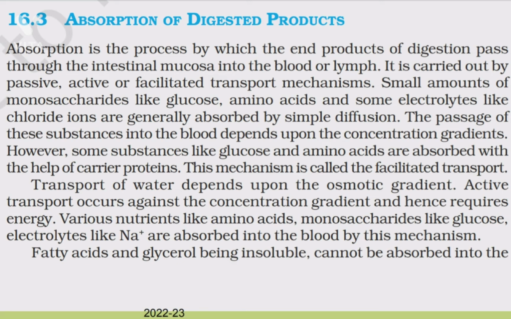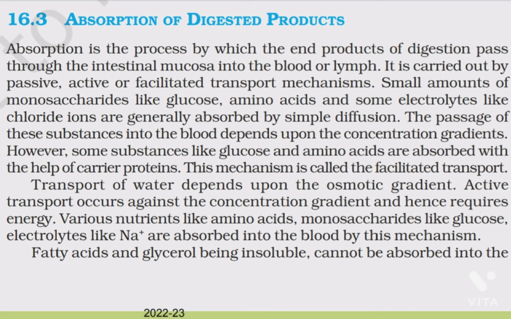Active transport occurs against the concentration gradient and hence requires energy. Various nutrients like amino acids, monosaccharides like glucose, and electrolytes like Na+ are absorbed into the blood by this mechanism.